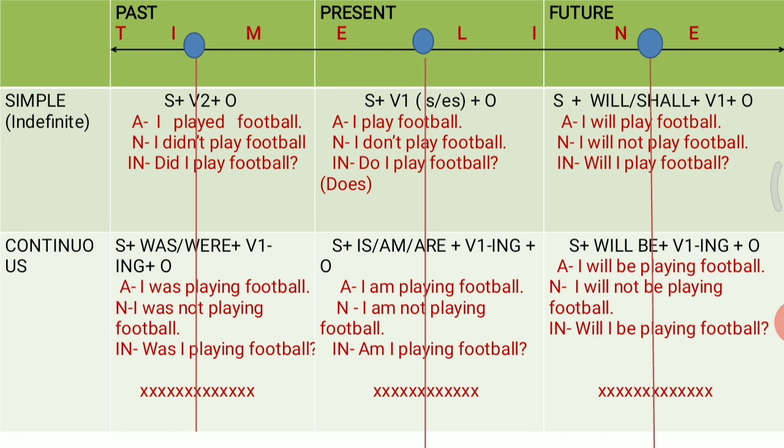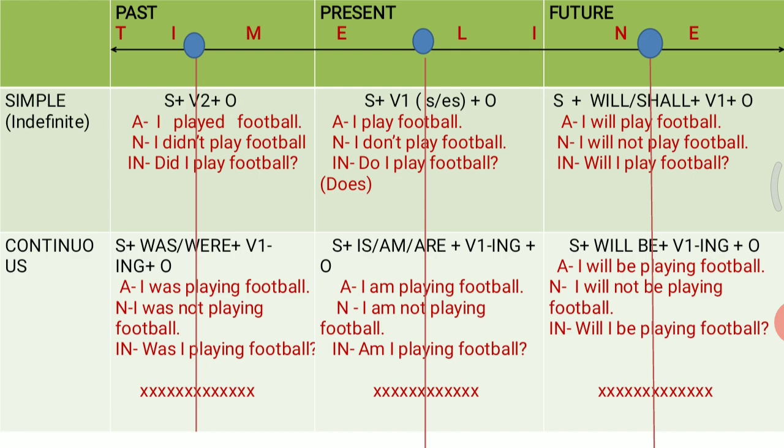And similarly, to change it into negative, you are going to add not. I will not be playing football. When you are talking about a future continuous action. And if you want to change the same sentence into interrogative, will I be playing football? Will he be playing football? Will she be playing football? So you just have to change your subject and you are going to make a new sentence in future continuous tense.